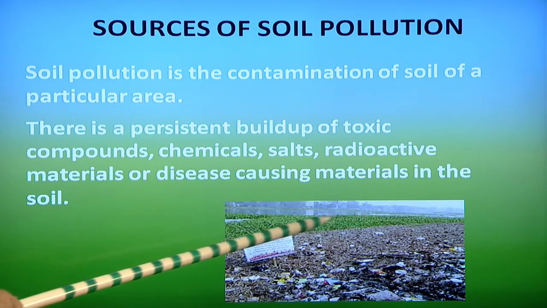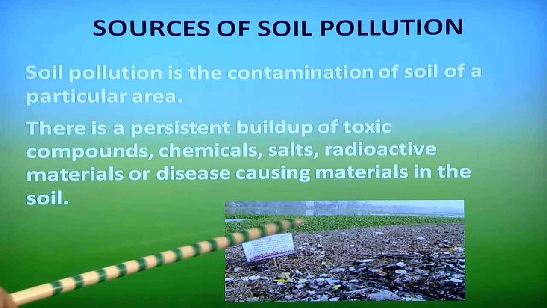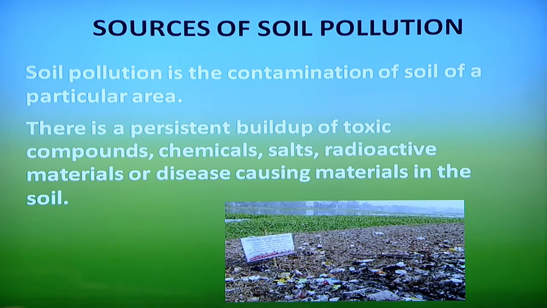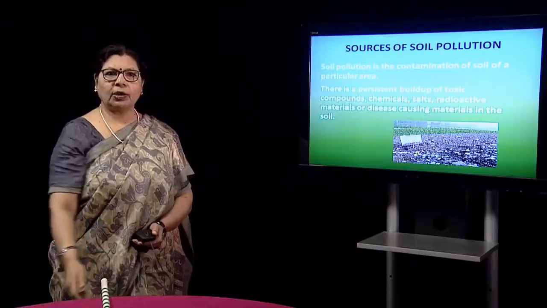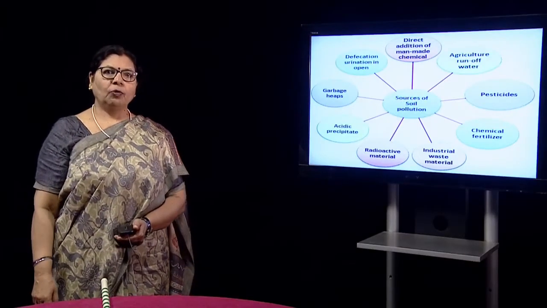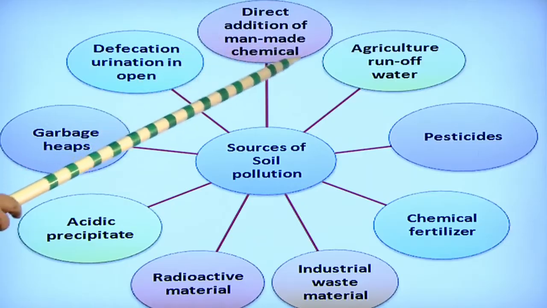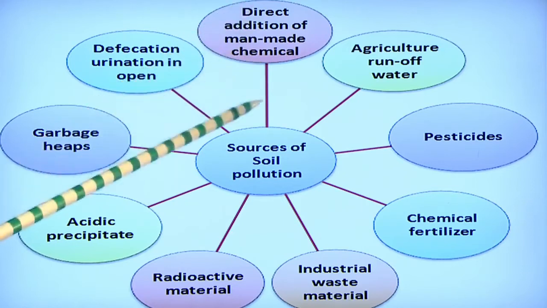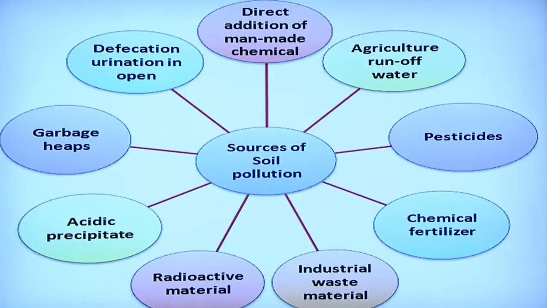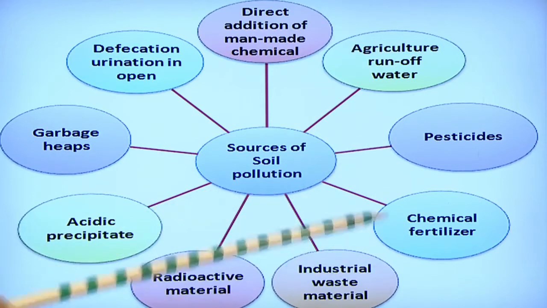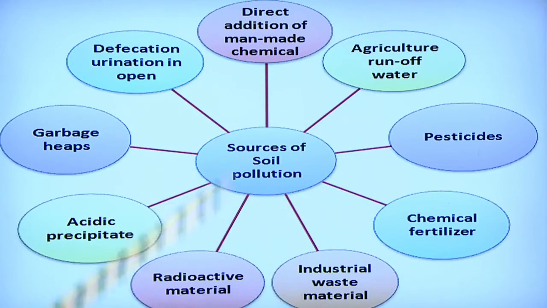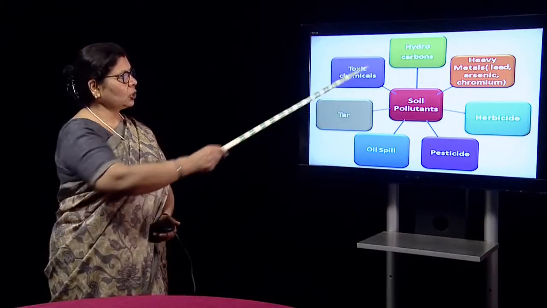See, this much land is okay, so the vegetation is there. This cannot be used for any kind of purpose; rather, it will also cause a lot of diseases. What are the sources of pollution? I start from here. Man-made chemicals are thrown into the soil: agriculture runoff water, pesticides, chemical fertilizers, industrial waste material, radioactive material, acidic precipitate from the industries, garbage heaps, and defecation and urination in the open. And these are the soil pollutants.